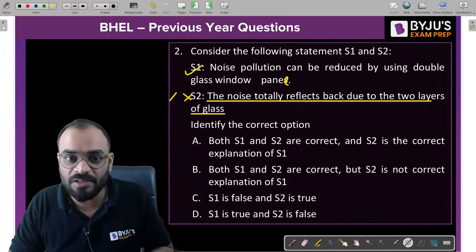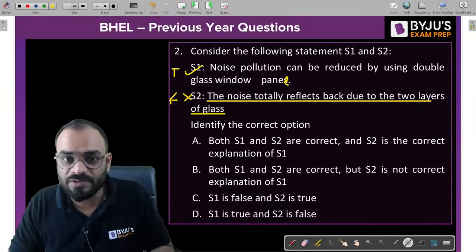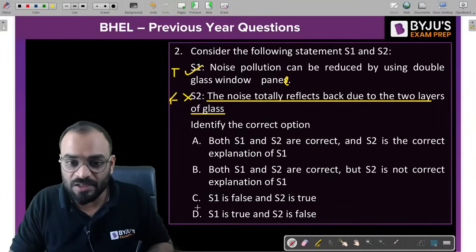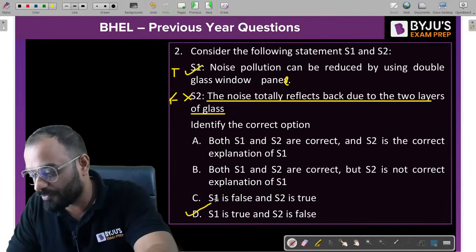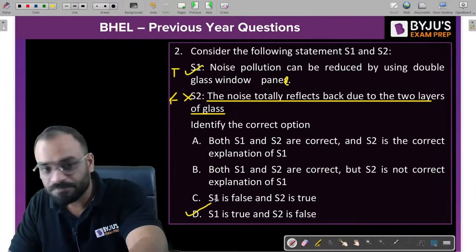The second statement is a false one and this one is true. So which one is the correct answer? First is true and second is false. That's why D is the correct answer for the problem. Very nice, Joey. Very nice, Bunty.